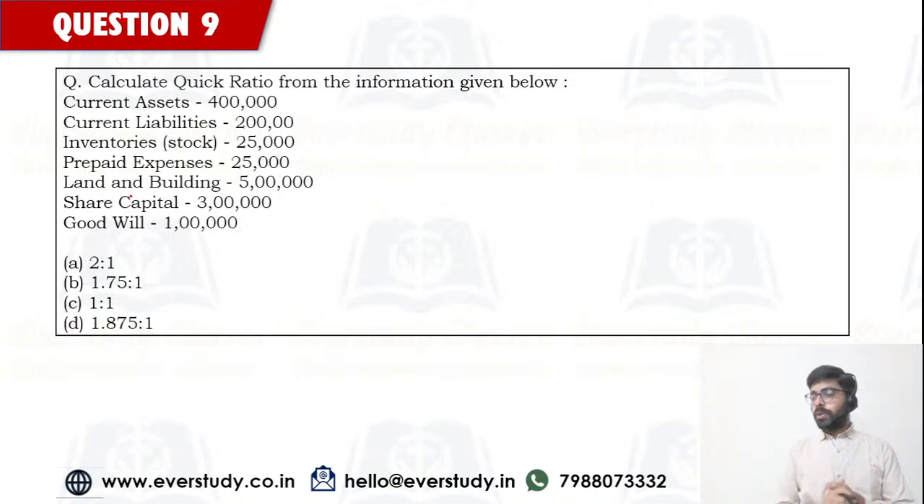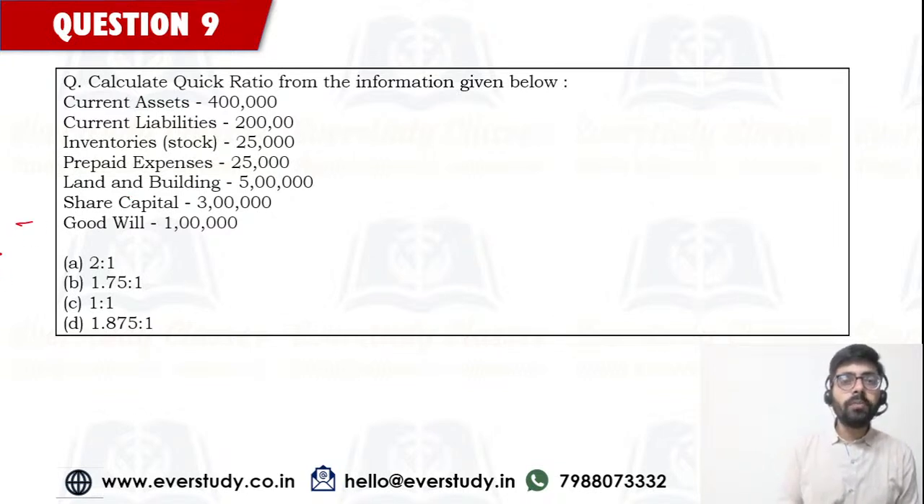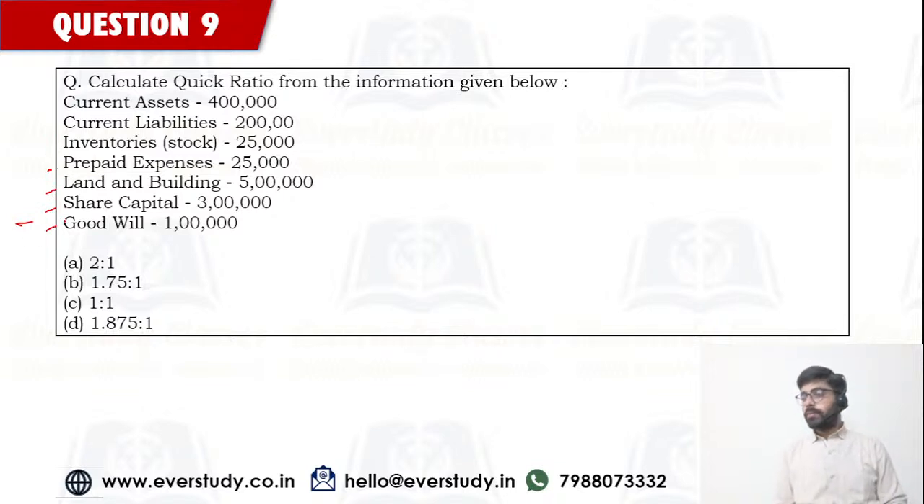Okay, with this, let's move on to the next question. Calculate quick ratio from the following information. We have to calculate quick ratio from the information which is given below. Current assets, current liabilities, inventory, prepaid expenses, land and building, share capital and goodwill.